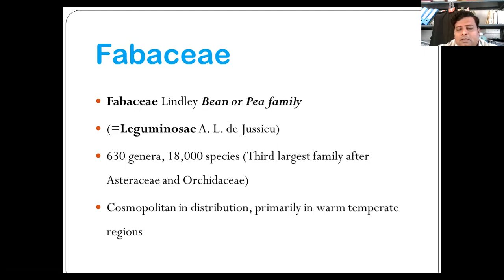Others are like indigo dye, that is obtained from Indigofera tinctoria. The seeds of Abrus precatorius are used as necklaces and rosary, but are extremely poisonous and can be fatal if ingested.